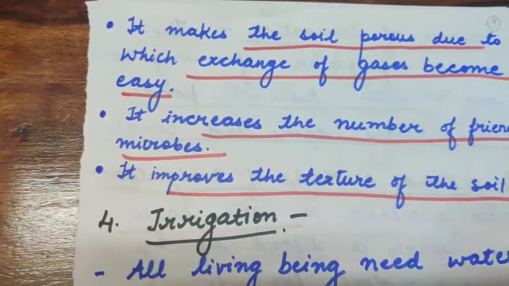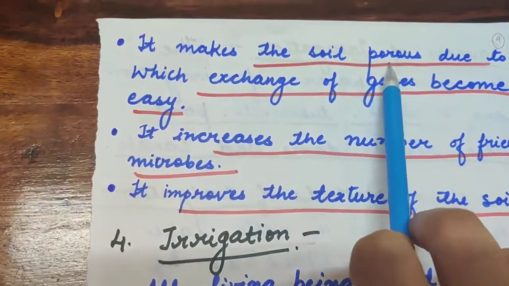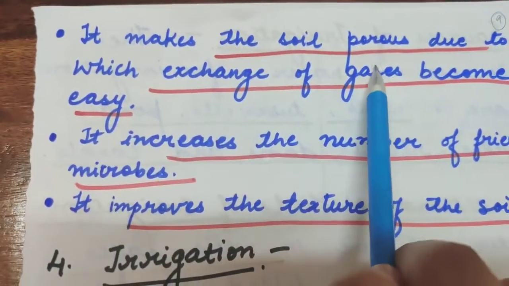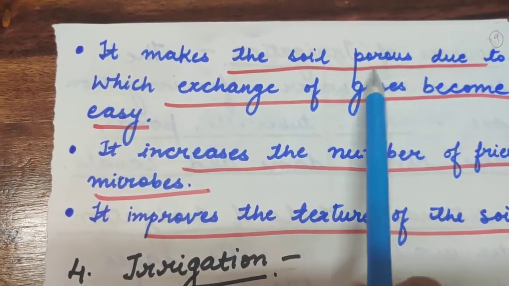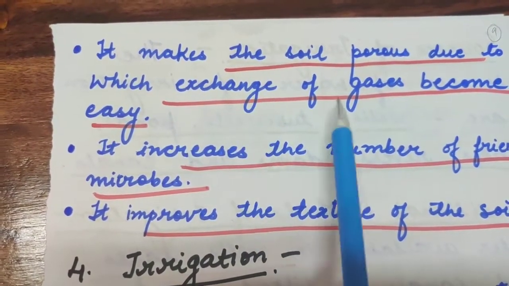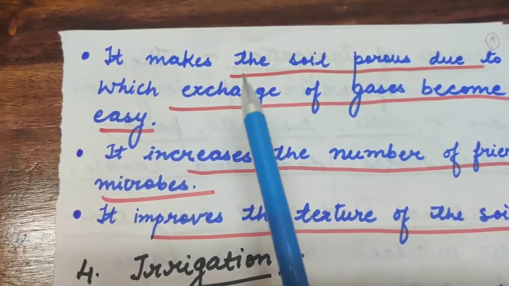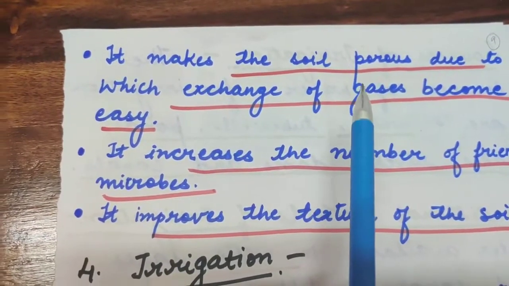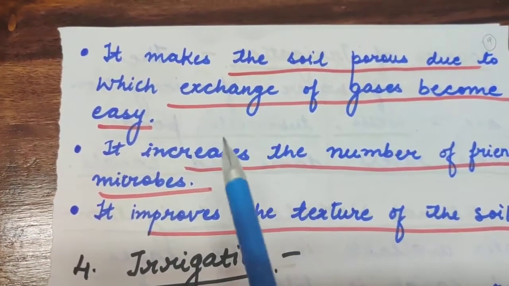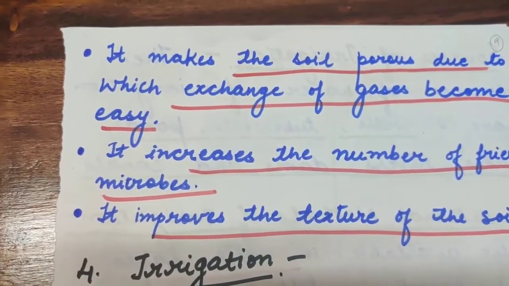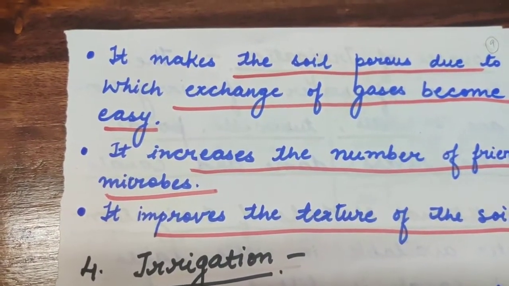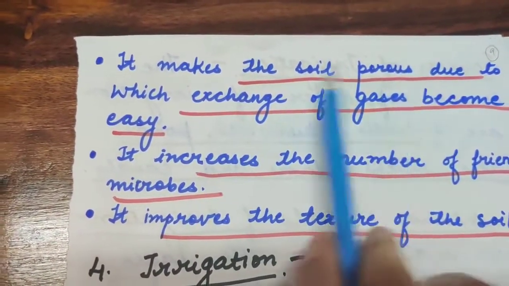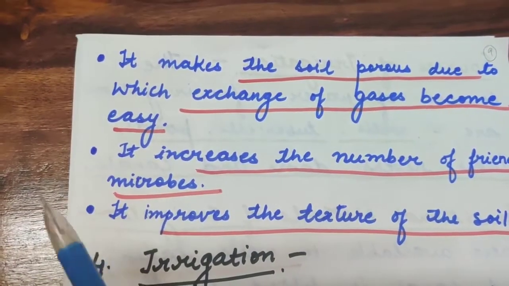Then, it makes the soil porous. Porous means permeable. There are pores, there are holes in the soil, and if the soil is porous, then it will have good exchange of gases, and it will be helpful for water also, going inside and penetrating inside. So it makes the soil porous and the exchange of gases becomes easy.